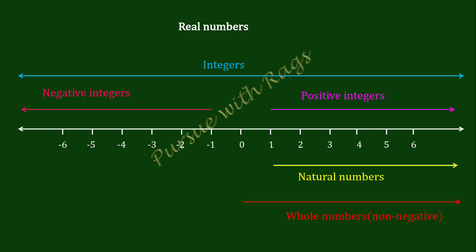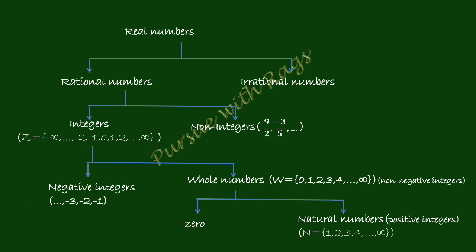Now, let's see this in the case of a tree diagram. See here, the real numbers are divided into rational numbers and irrational numbers. And the rational numbers are divided into integers and non-integers. Non-integers are what? Fractions. And these integers are divided into what? Negative integers and whole numbers, that is, non-negative integers. And the whole numbers are divided into 0 and natural numbers, right?